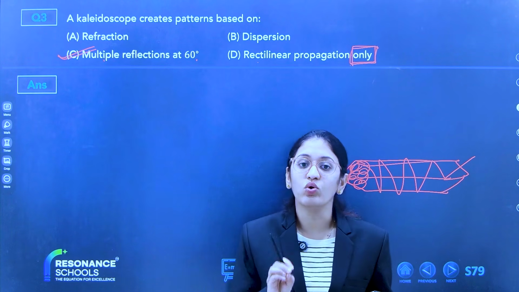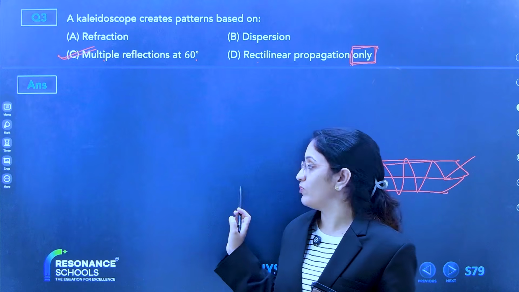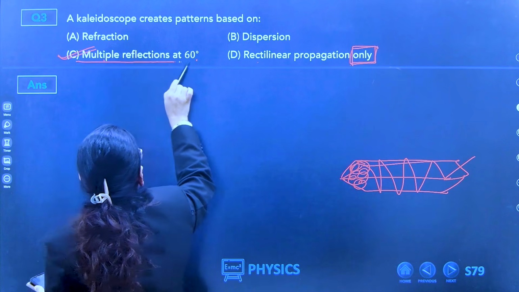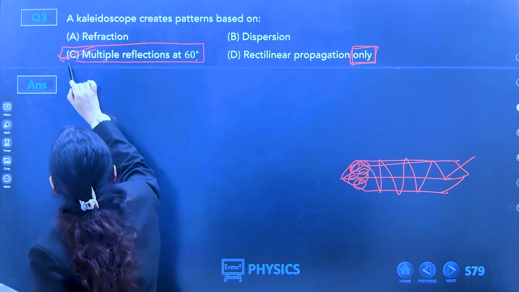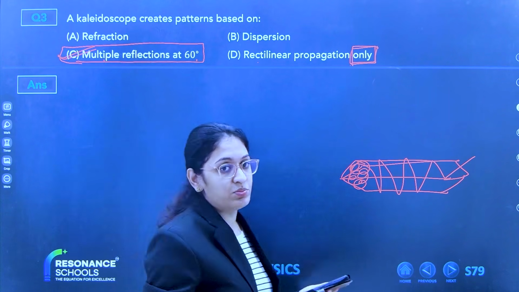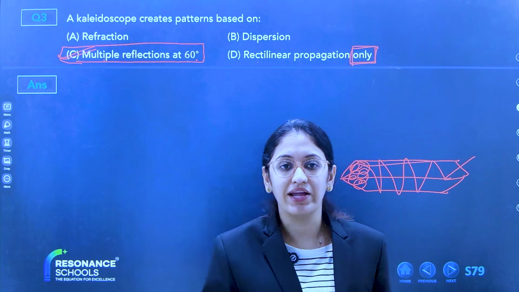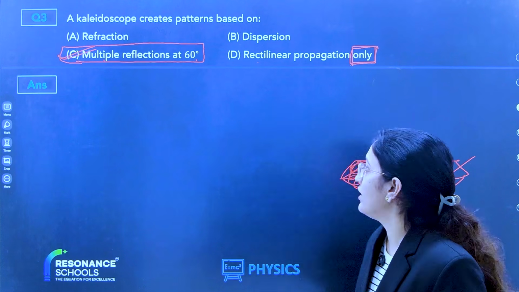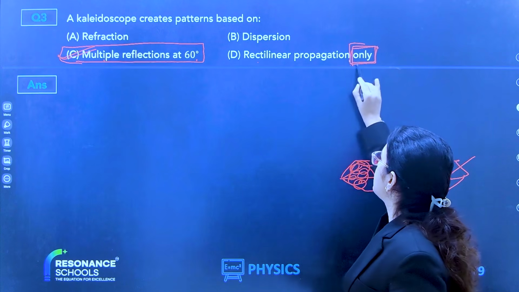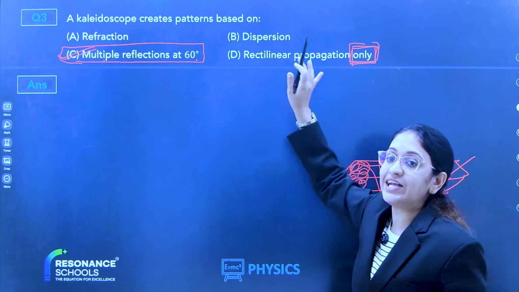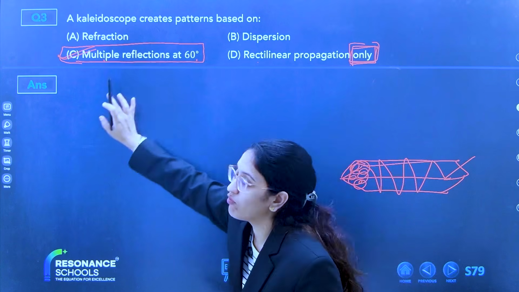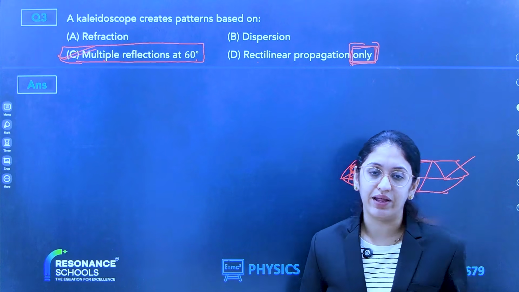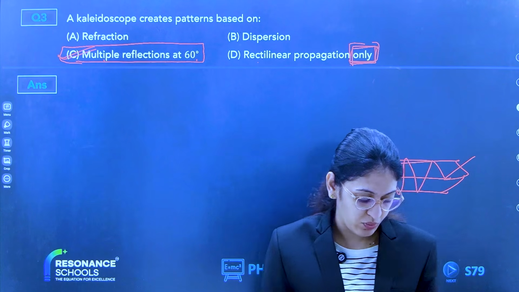This is the reason that is responsible for these patterns. So rectilinear propagation alone is not the reason. Rectilinear propagation along with multiple reflections at 60 degrees is the reason why patterns are formed in a kaleidoscope.